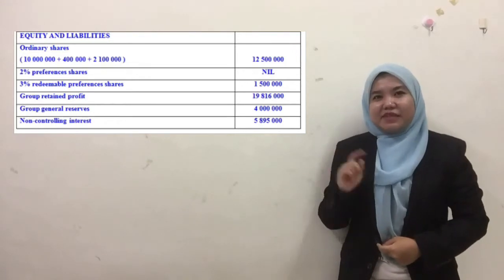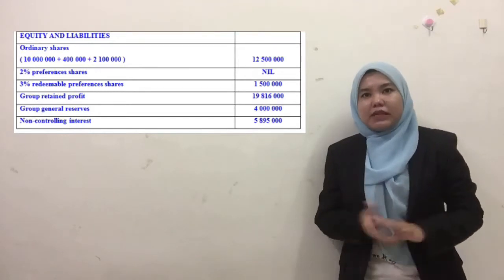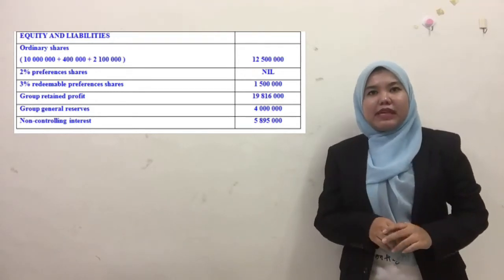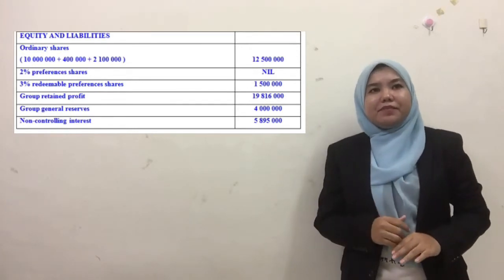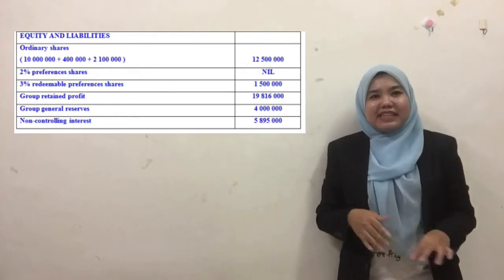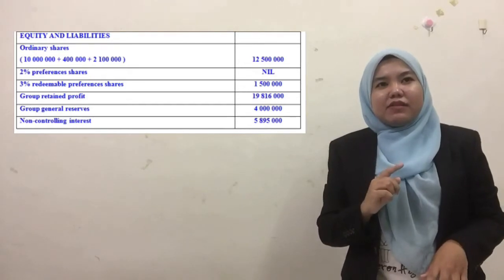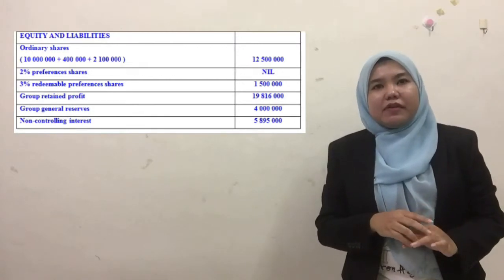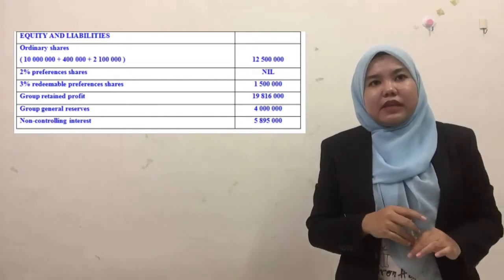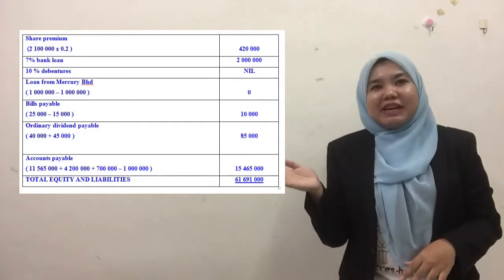For the ordinary share capital, the amount of 400,000 was from the bonus issue, and 2.1 million was the new acquisition of Mercury Berhad that is not recorded. The group retained profit is 19.816 million, and the group general reserve is 4 million. The NCI of 5.895 million comes from the schedule, and the share premium of 420,000 comes from the statement of changes in equity.